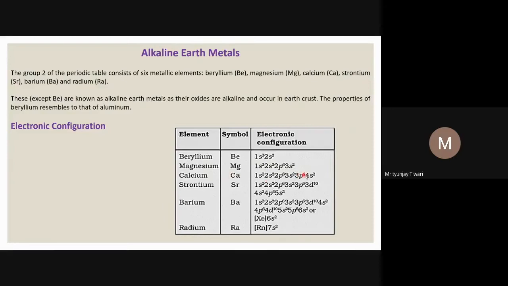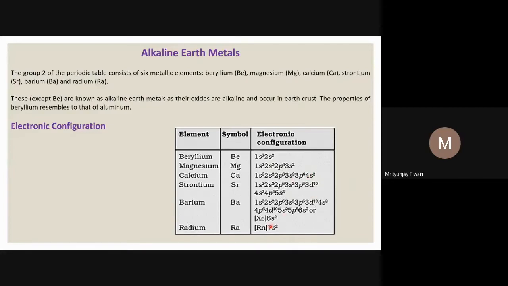Similarly, for calcium we get the outermost shell electronic configuration as 4s2, then 5s2. So its electronic configuration is the electronic configuration of one noble gas and ns2. Here n is the number of shells, or in the periodic table you can consider it as the period number.